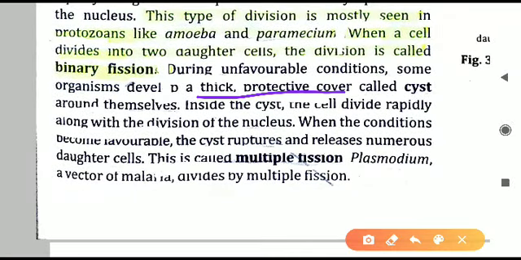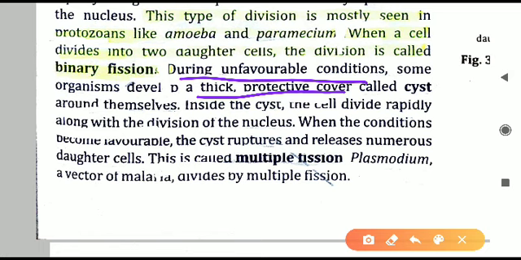It gives protection to the daughter cells whenever the cell division is done in unfavorable conditions, like high temperature or something related to the moisture quantity. So whenever conditions are unfavorable, a cyst is formed, and inside this cyst the multiple fission will take place, and this cyst will give protection to all the daughter cells, whatever new cells are formed because of the fission.